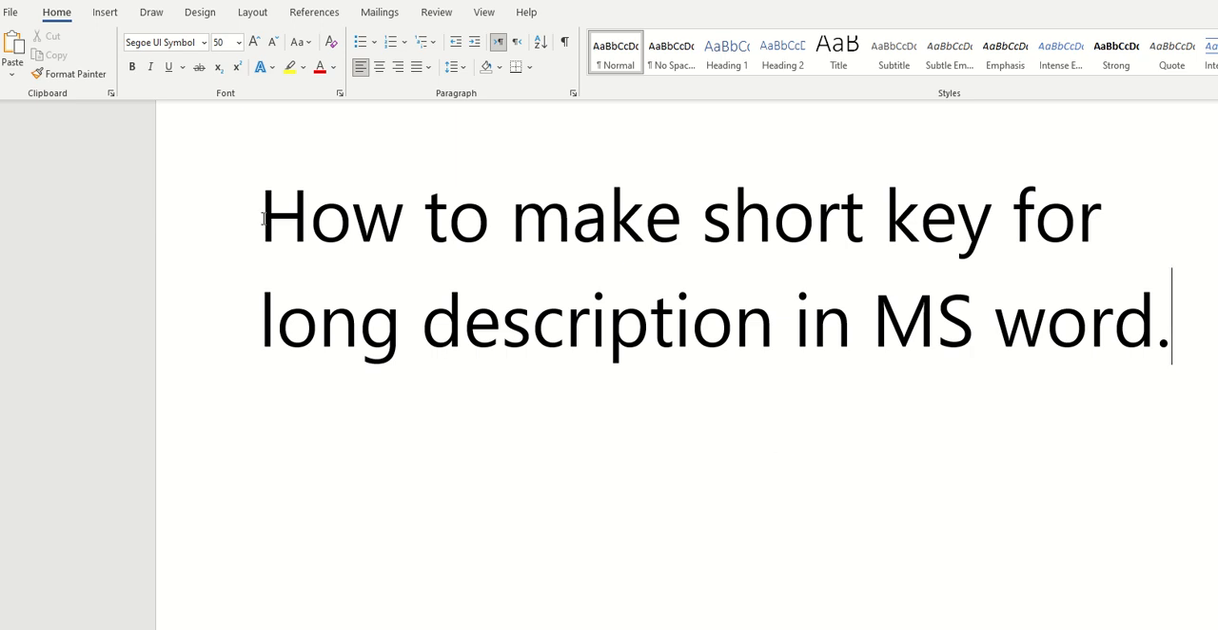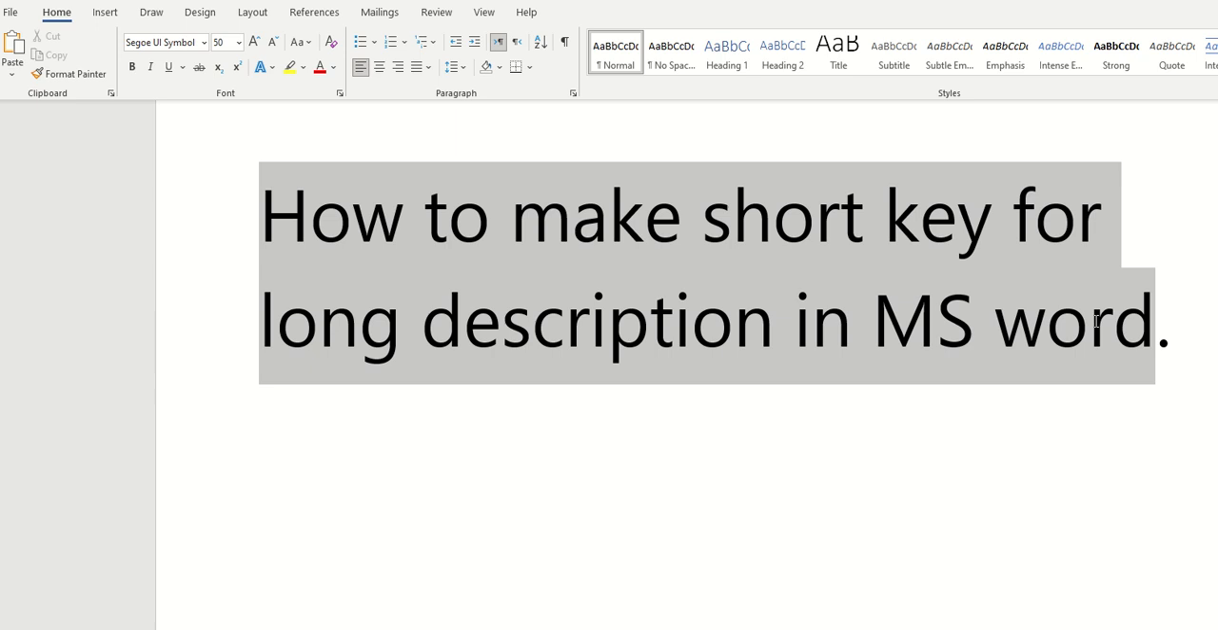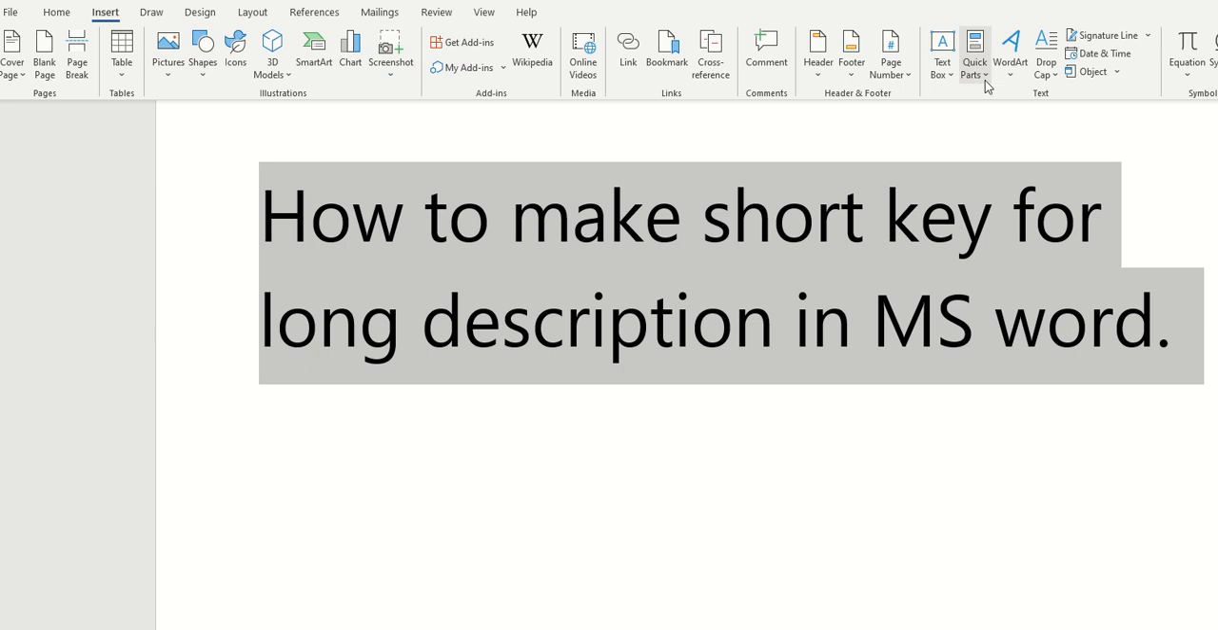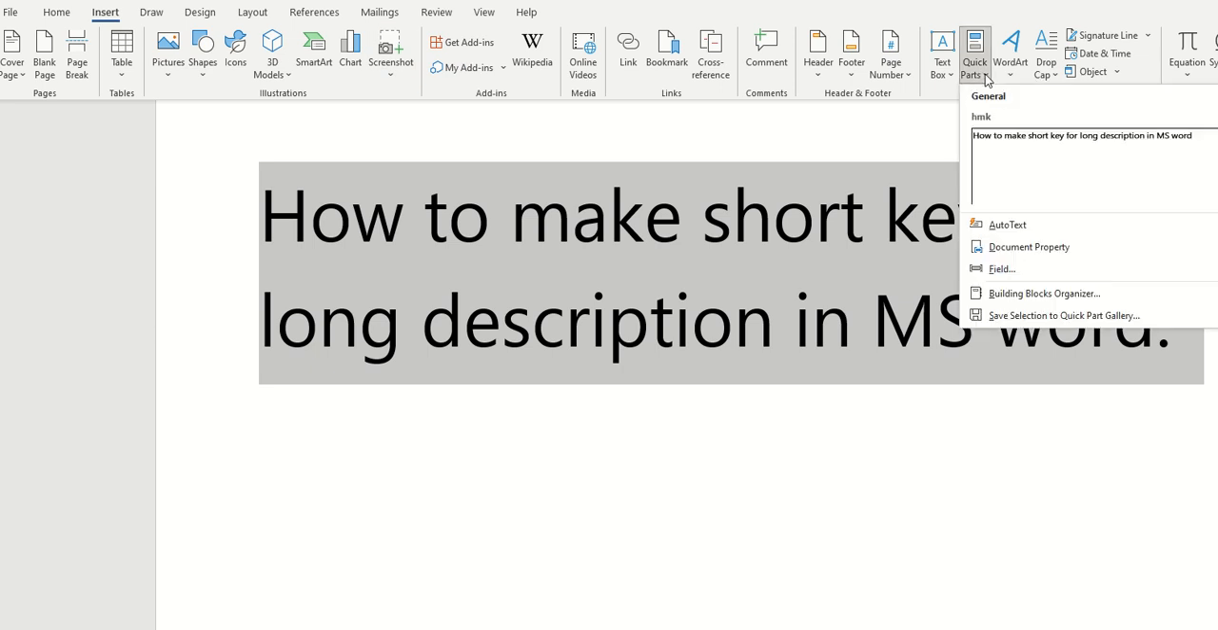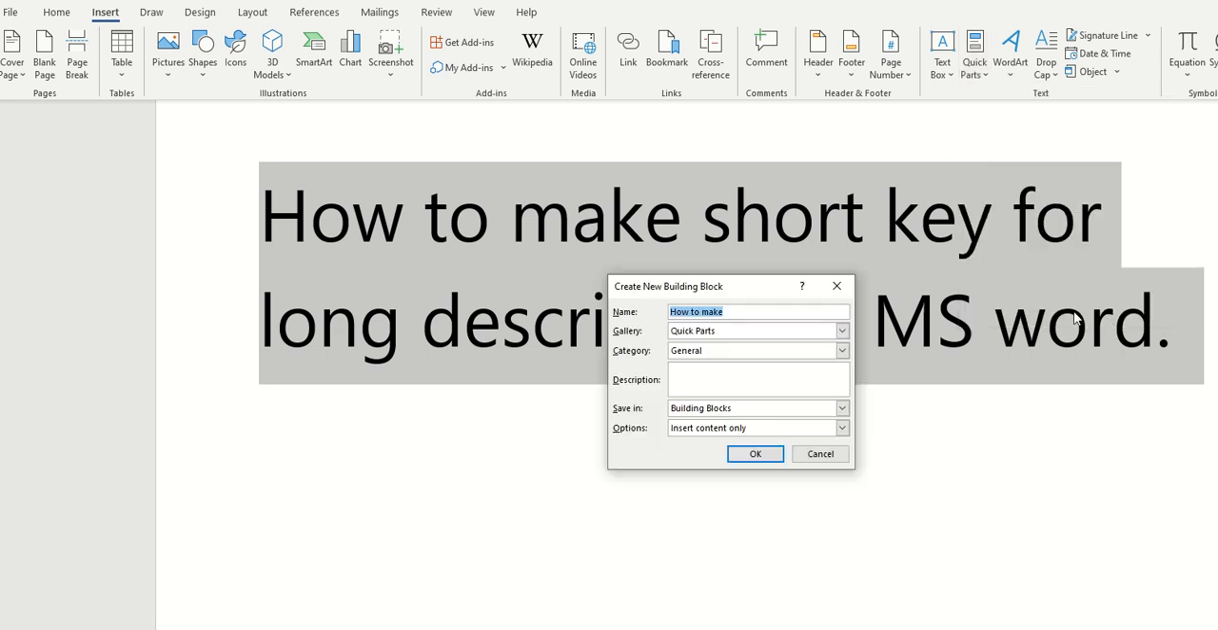For example, it is written here, how to make shortcut for long description in Word. So we'll select it, we'll go to Insert, there is Quick Parts, click on Quick Parts, come to the last one, Save Selection to Quick Parts Gallery, like this one. So here for the name, what you can do, how to make htm.